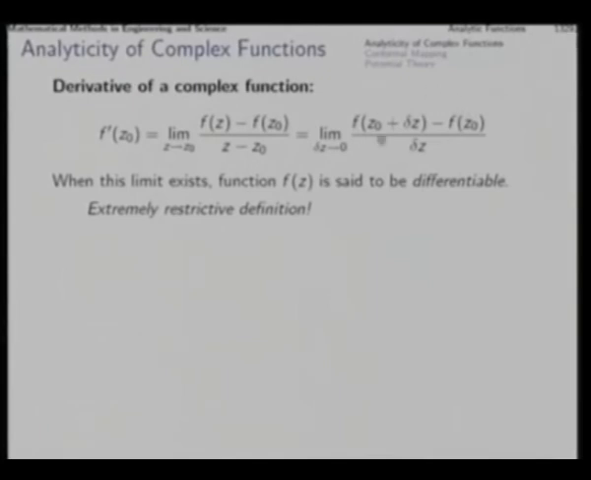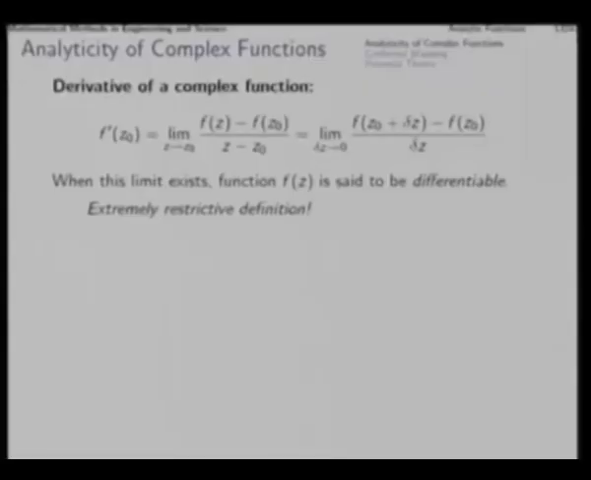Now, when this limit exists, that means along all paths in the z plane, as z approaches z0, as the point z is made closer and closer to z0, if all the limits turn out to be the same, then we say that this limit exists, and correspondingly we say that f(z) is differentiable, and that value of that limit is called the derivative at z equal to z0.